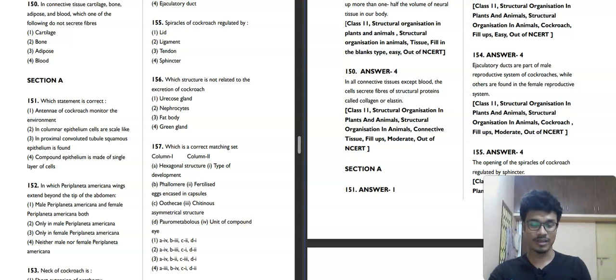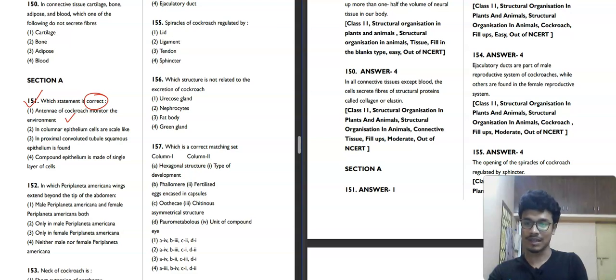So now we will discuss the second part of the BPT-7 Biology. Starting with question 151. Which statement is correct? We need to find the correct statement. The first statement says that the antennae of the cockroach monitor the environment. It is a correct statement. Yes, the antennae of the cockroach monitor the environment.